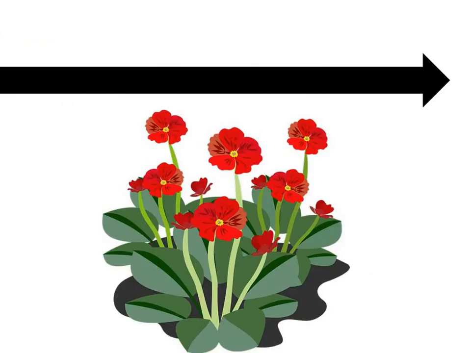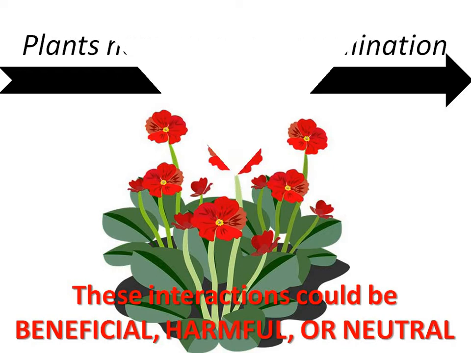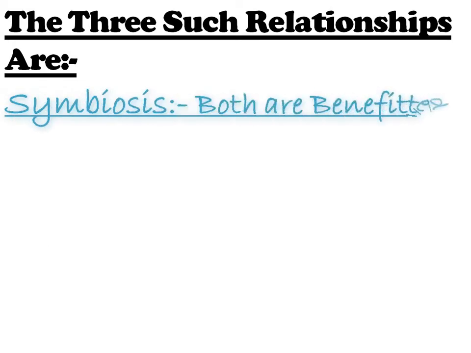The flowers need agents for pollination. These are examples of some interactions. These interactions could be beneficial, harmful or neutral. In symbiosis, both the organisms are benefited.